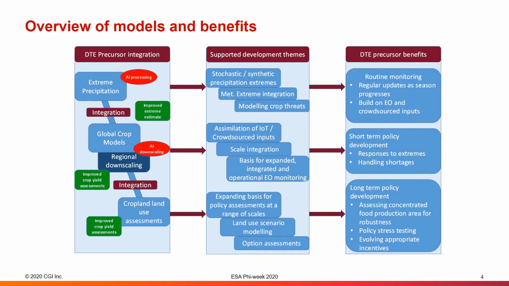The purpose of this use case is to demonstrate the value of the DTE concept to the scientific community by integrating the outputs of novel algorithms. We will be using selected machine learning extreme precipitation models, feeding global gridded crop models, and after a regional downscaling exercise, the integration into cropland land use and pricing. By doing these steps, the benefits include improvement in routine monitoring with regular seasonal progress, short-term policy development, including responses to crop shortages due to extremes, and aiding in long-term policy development to apply appropriate incentives.